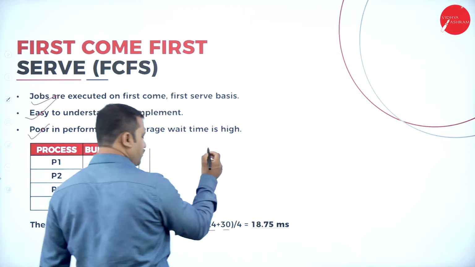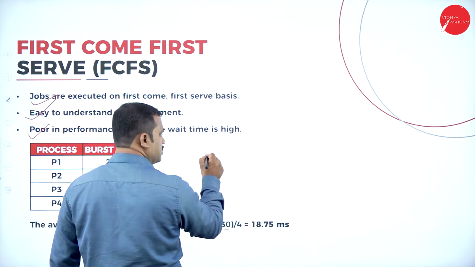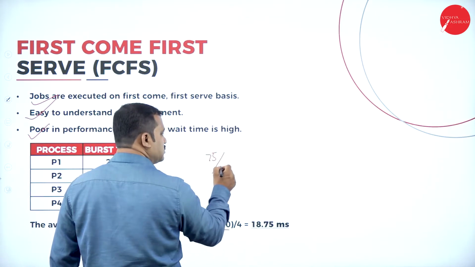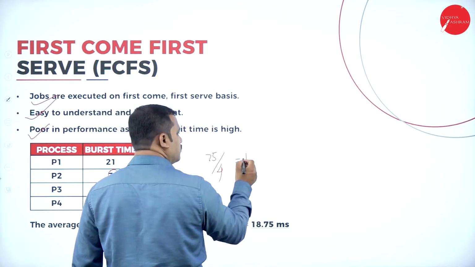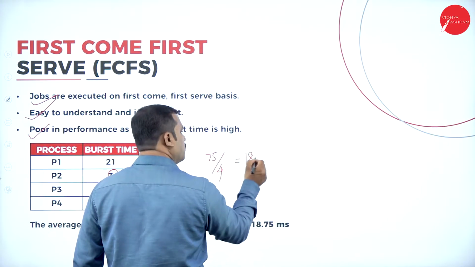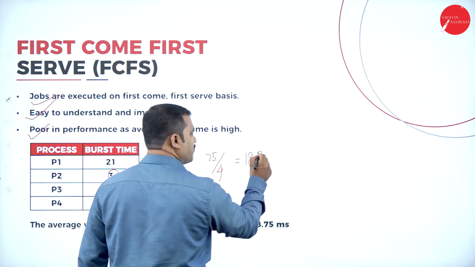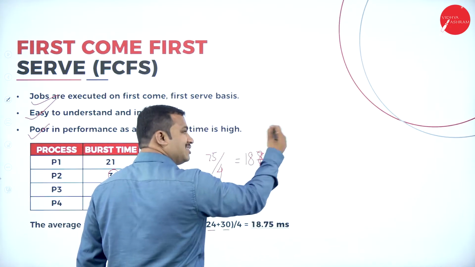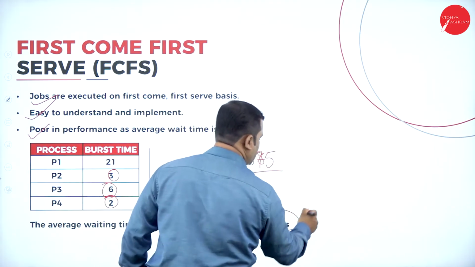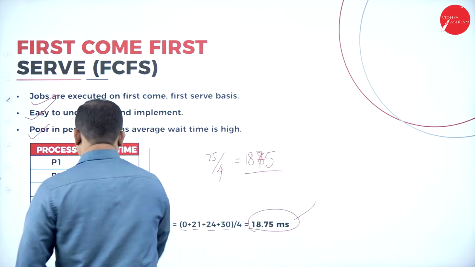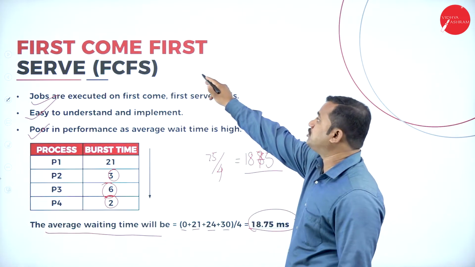21 plus 24 is equal to 45. 45 plus 30, that is 75. That is divided by 4. What is the value of it? 4 ones are 4, 4 eights are 32, 4 sevens are 28. So we are left with 2, 20. 4 fives are 20. So totally 18.75 milliseconds is the total average waiting time. That is the average waiting time of these processes in case of the first come first serve CPU scheduling algorithm.